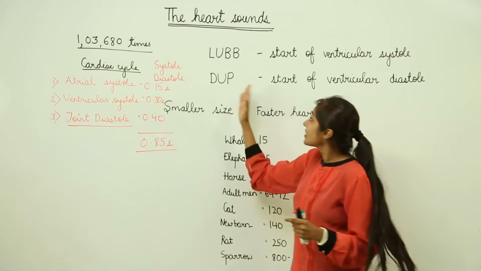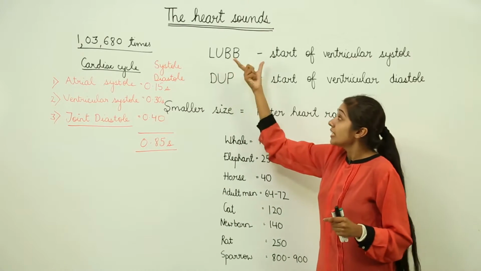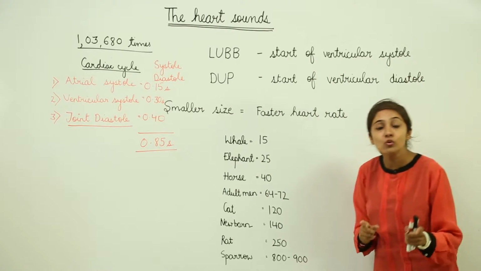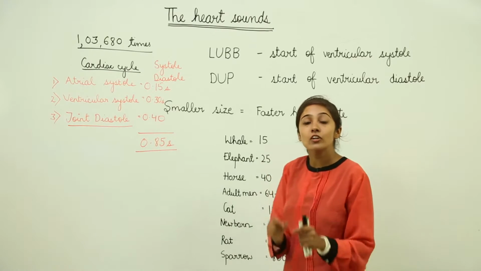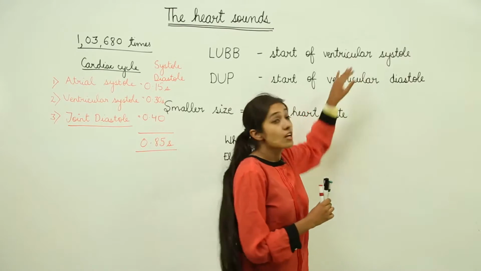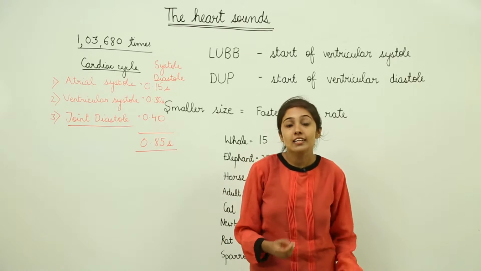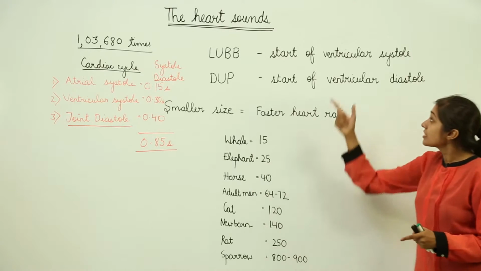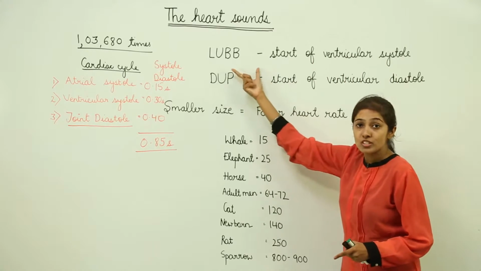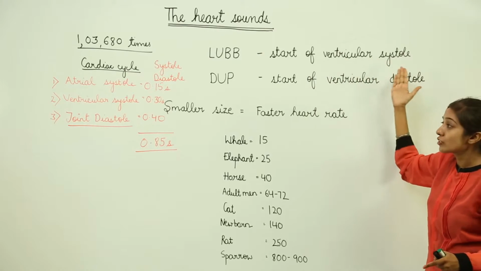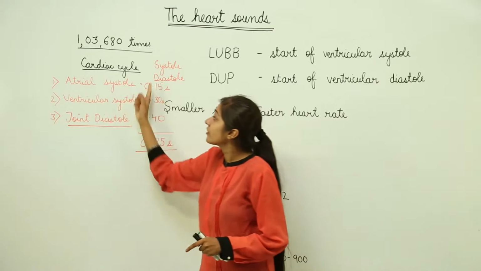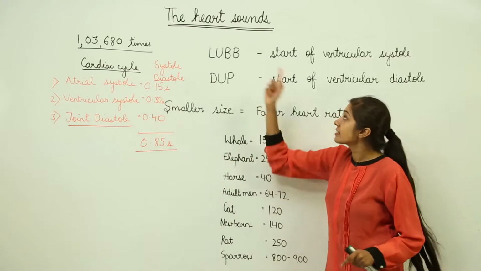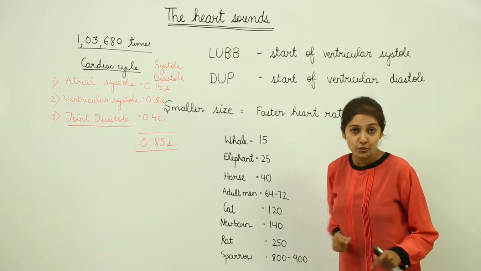Now, the lub sound is produced at the start of ventricular systole, and during this the bicuspid valve and the tricuspid valve get closed. So after the atrial systole, when the ventricular systole starts, the first sound, lub, is produced.